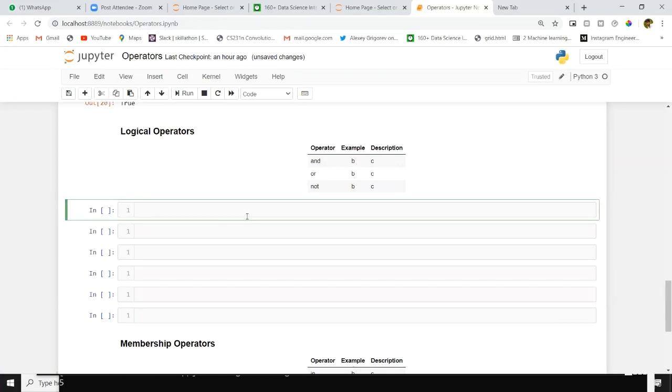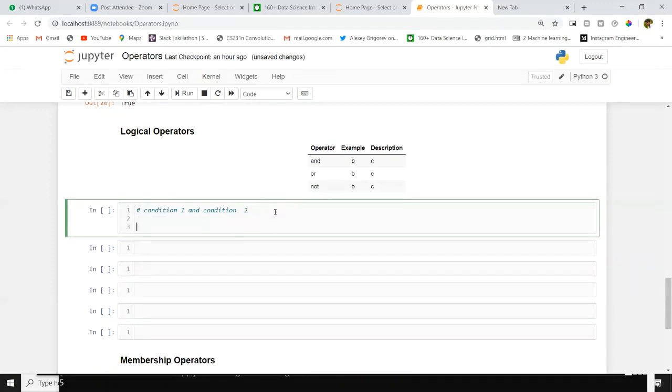First of all, logical operators work based on comparison operators. How? For suppose we have two conditions, condition 1 and condition 2. I want to verify whether these two conditions are true or not. In that situation, we will use the AND operator.